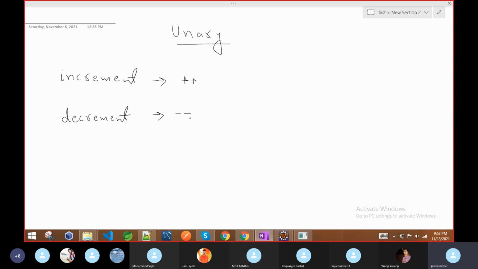Second thing is, if you write only one plus or one minus, then it will work as an arithmetic operator. Here it has a different meaning. So what is the meaning of the increment or decrement operator? And why is it called a unary operator? First thing, as I said, increment is two plus signs back to back, and decrement is two minus signs back to back. So what is increment doing? Each of them has two parts, which we will discuss in detail. So first we will discuss the simple one.